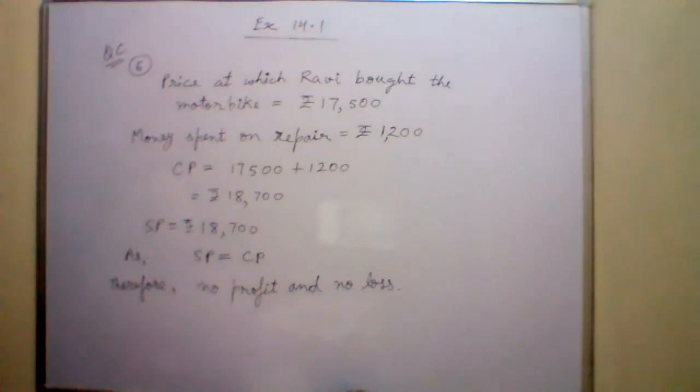The question is, if you bought a cycle for rupees 695 and sold it for a profit of rupees 125. The cost price is given and the profit is given. You have to find the selling price. Use the same formula of profit. What is the formula of profit? Profit is equal to selling price minus cost price. Use this formula and find the selling price. Start doing question 5. After doing question 5, you will do question 6.